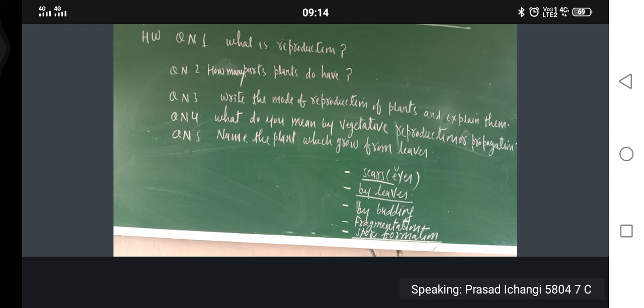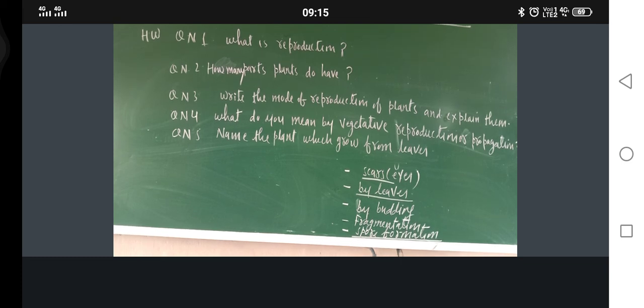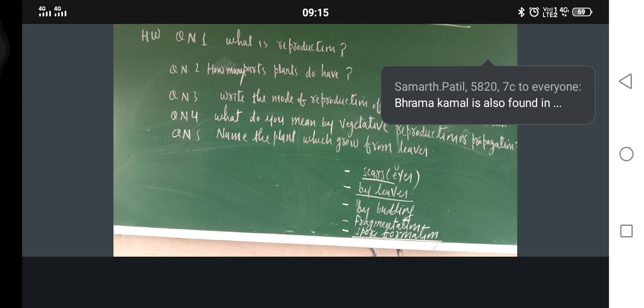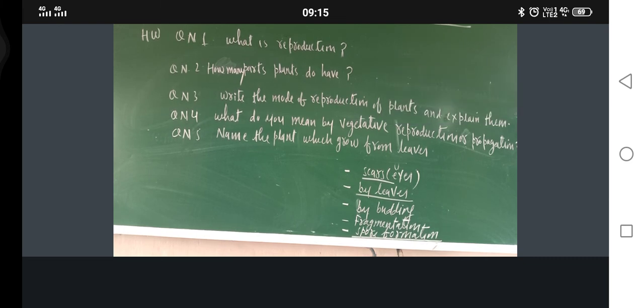No, there are two kinds of flower. Just see. One particular flower has both parts, male as well as female reproductive part. They are called bisexual flowers. Don't worry, in sexual reproduction you will come to know all those things. And unisexual flower means having either a male reproductive part or a female reproductive part. So these are the things which I am going to cover in sexual reproduction. Okay? No need to worry.